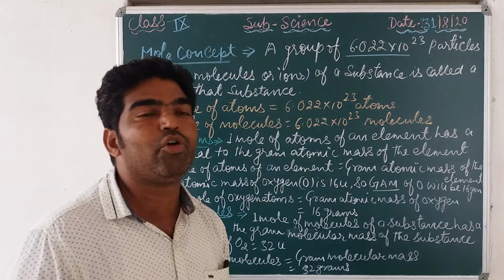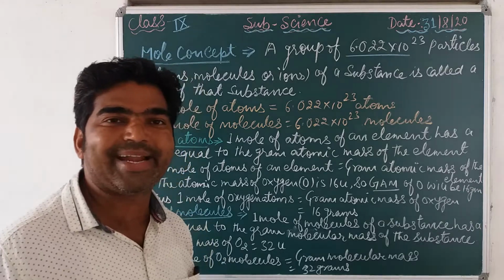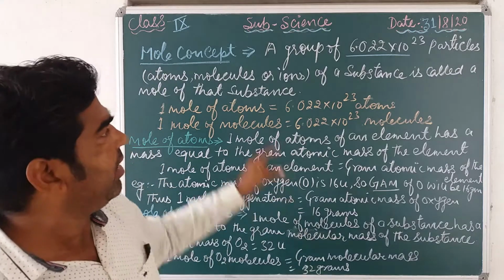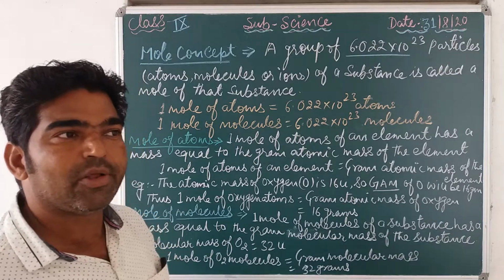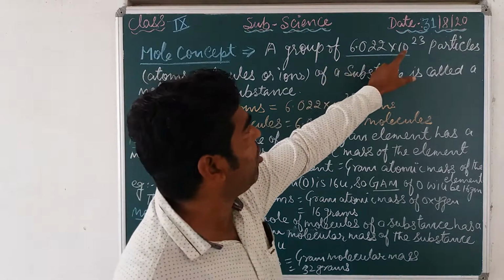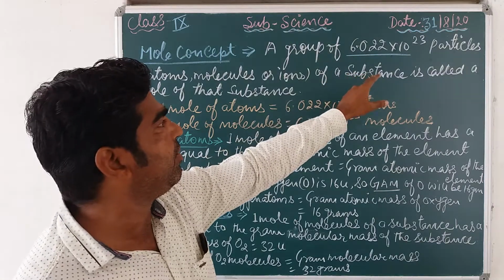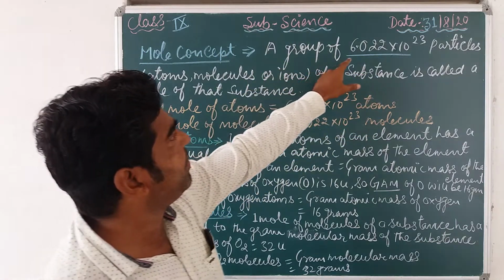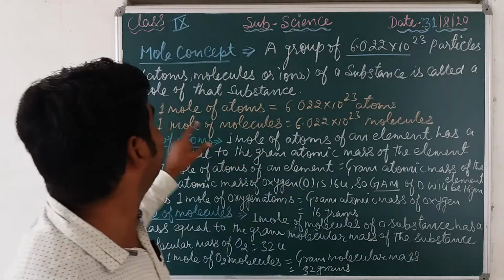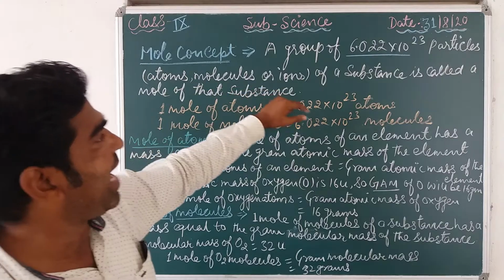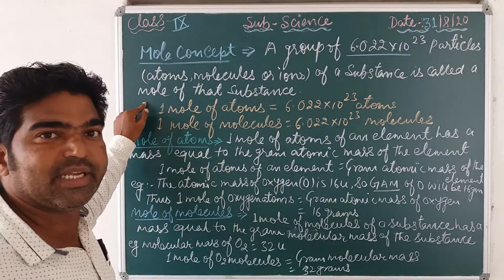If I say 1 mole of carbon dioxide, how many molecules? 1 mole of carbon dioxide consists of this number of molecules. So a group of 6.022 into 10 to the power 23 particles, maybe atoms, molecules or ions of a substance, is called a mole of that substance.